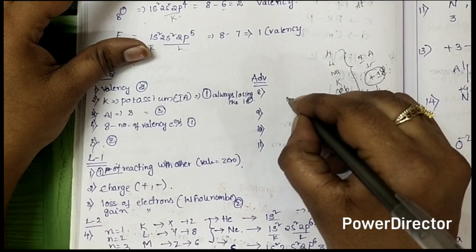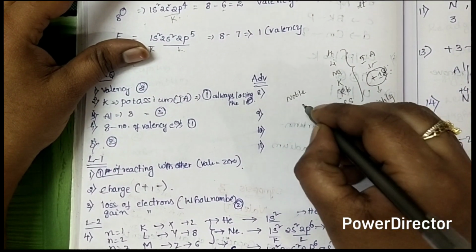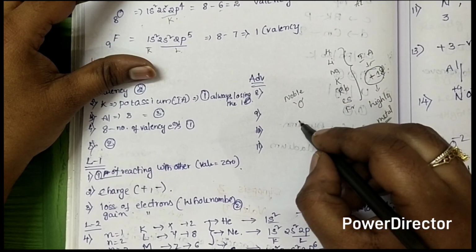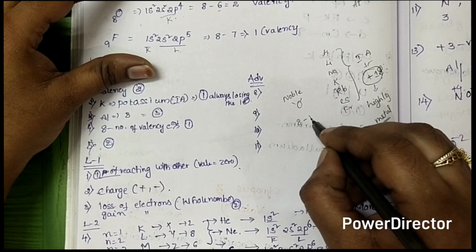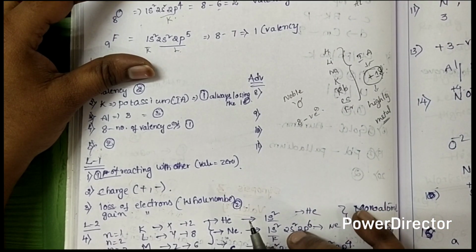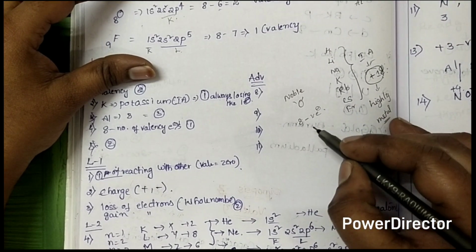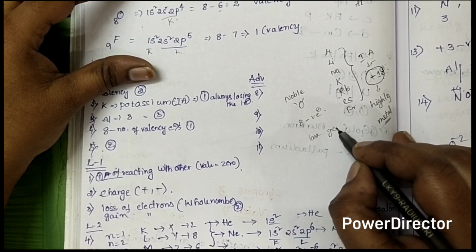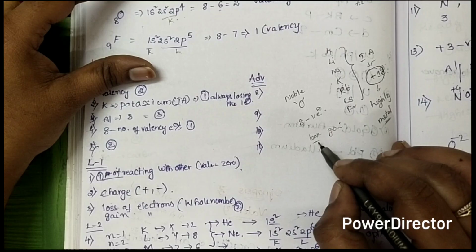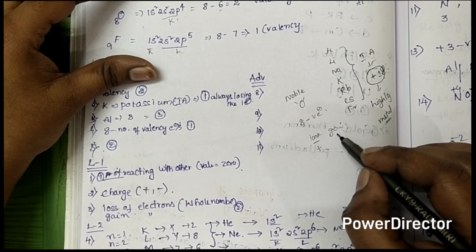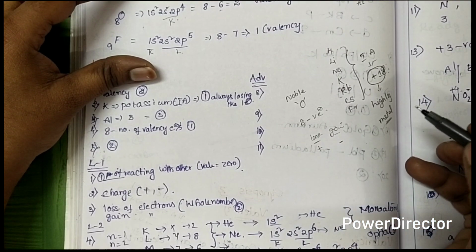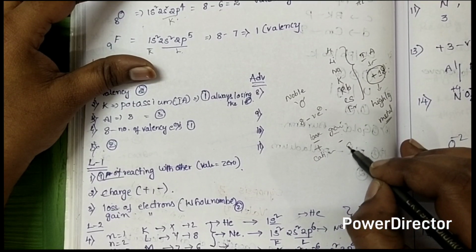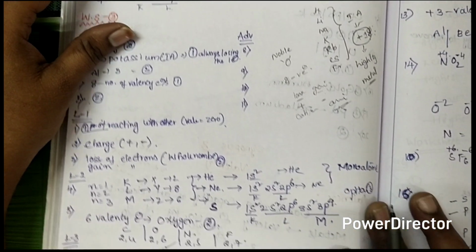And next one is the valency of noble gases. The valency of noble gases is 0. And for non-metals, how to calculate the valency? 8 minus the valence electrons in the outermost shell. The valency can be to lose or gain. In case of losing, they form a cation, and in case of gaining, they form an anion. Have you got it? Okay.